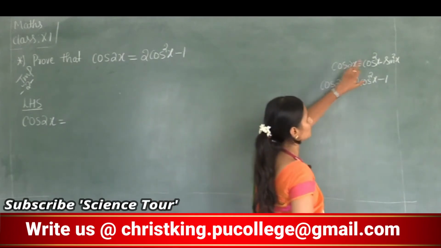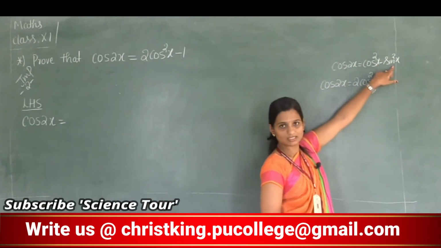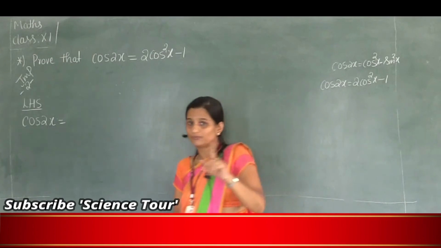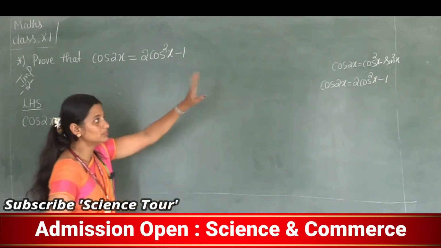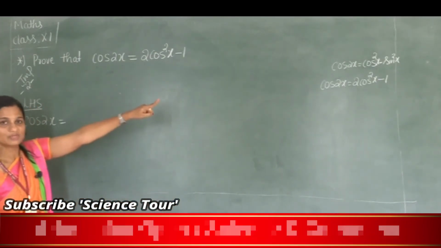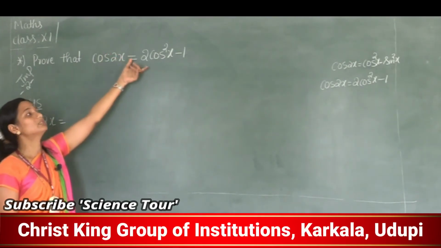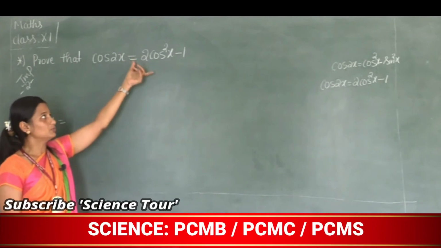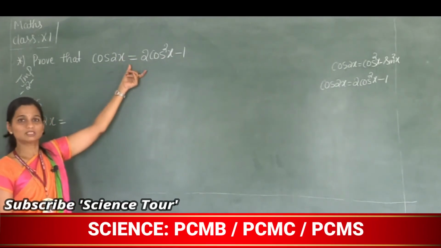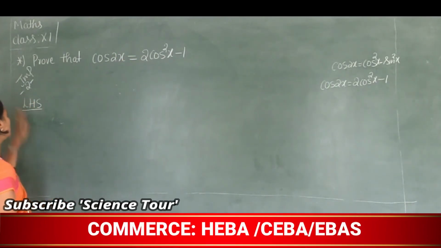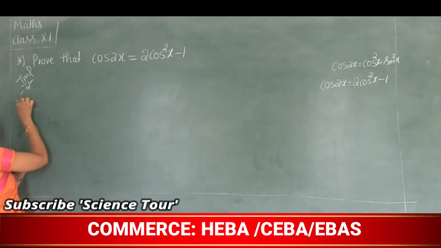Cos 2x we proved is cos square x minus sin square x. Already you know that formula. Using that first formula, cos square x minus sin square x, you can prove this formula. So now here we know that, say first answer.